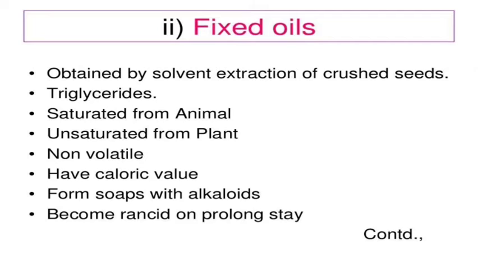Next, fixed oil is obtained from solvent extraction of the crushed seeds. Usually triglycerides, saturated from the animal, unsaturated from the plant. These are non-volatile and have a caloric value. We can form soaps with alkalis, and they become rancid on prolonged stay.